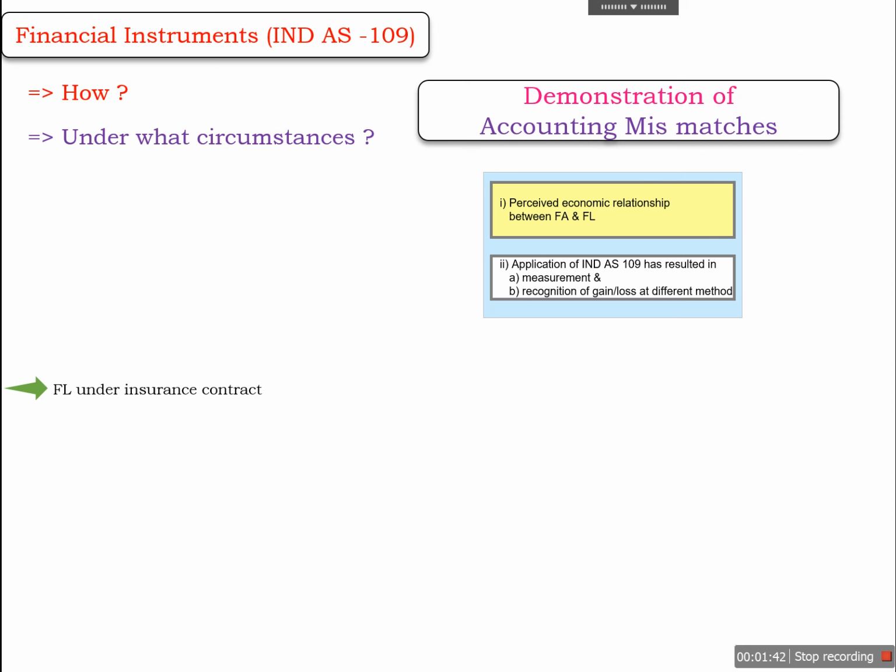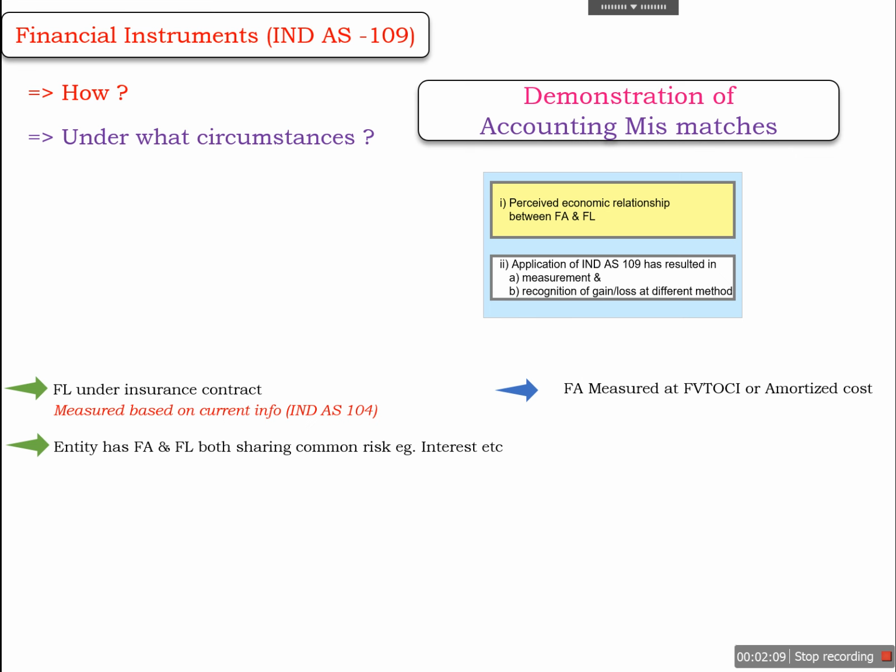For example, in case of an insurance contract, if the financial liability is measured based on the current available information as per Ind AS 104, but the respective financial asset is measured at FVTOCI or amortized cost, in that case the difference will arise and that will be called an accounting mismatch.